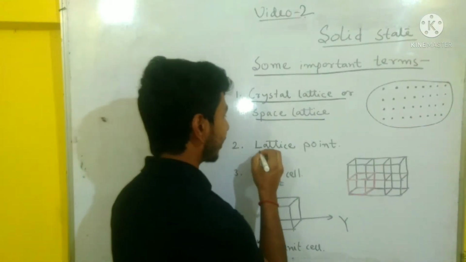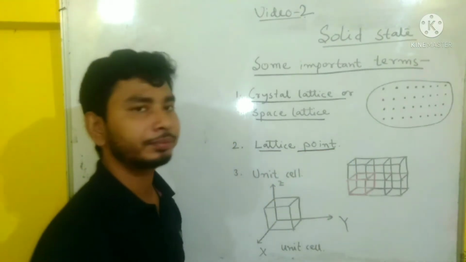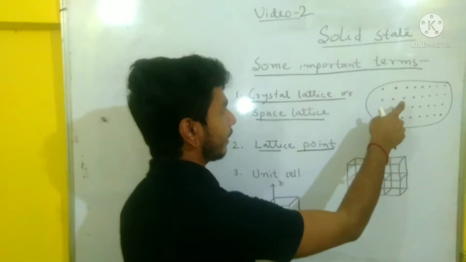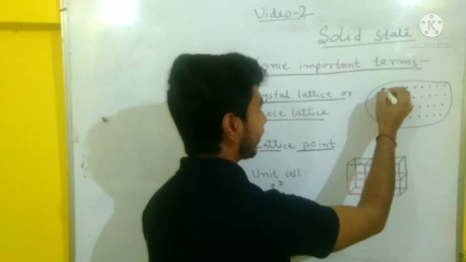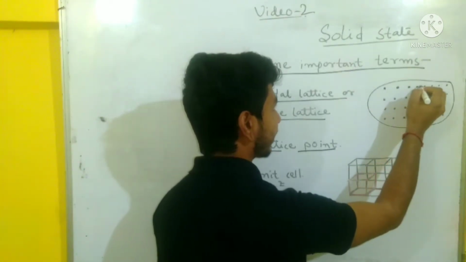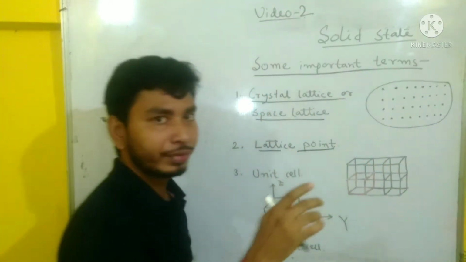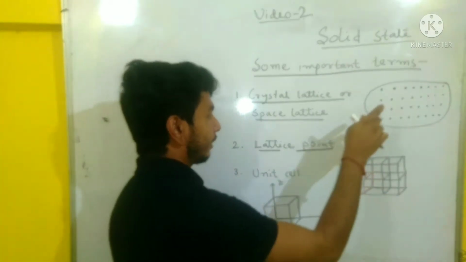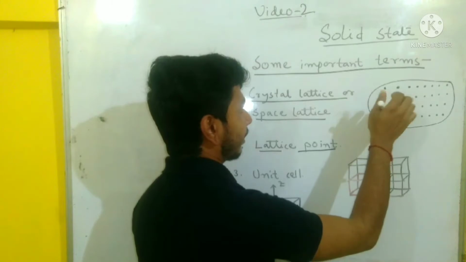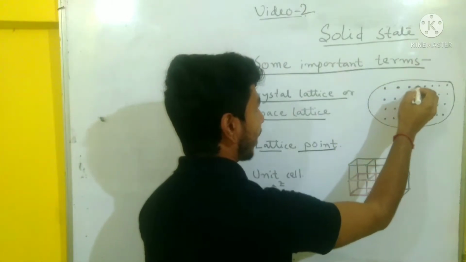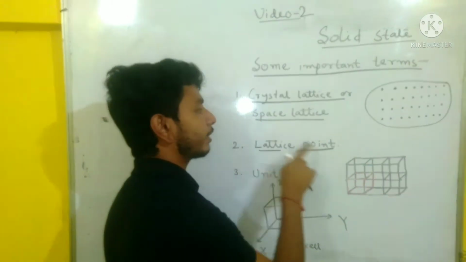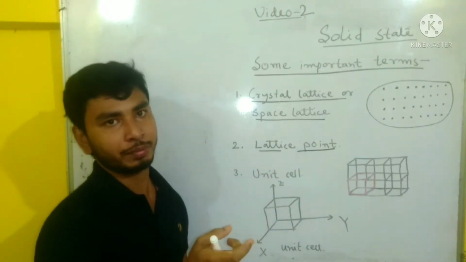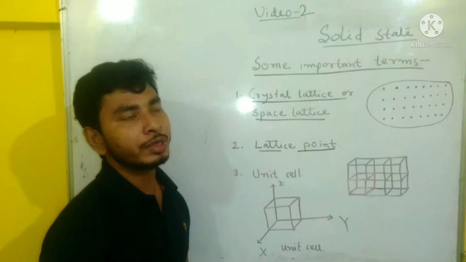Next point is the lattice point. Suppose this is a crystal lattice. In this crystal lattice, these dots represent the position of the particles. So in a crystalline solid, the position of the particles is called the lattice point. Lattice point means the particle position: at which position are the particles present?